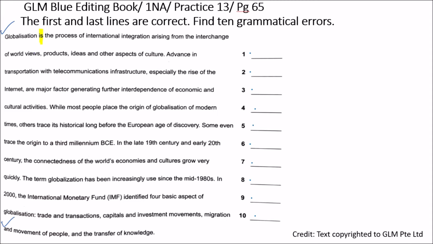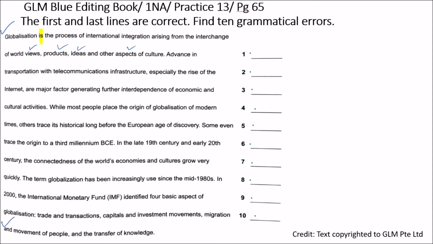Worldviews, seems correct. Products, ideas, aspects, correct. Advance in transportation with telecommunications infrastructure, especially the rise of internet, are major factor generating further interdependence of economic and cultural activities.